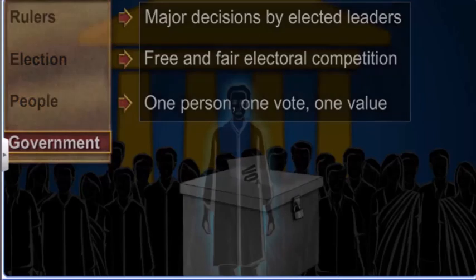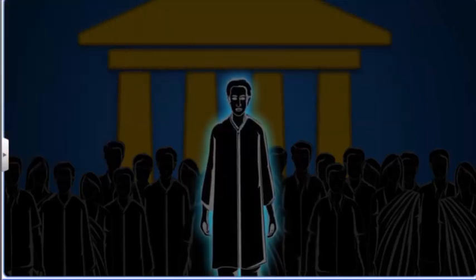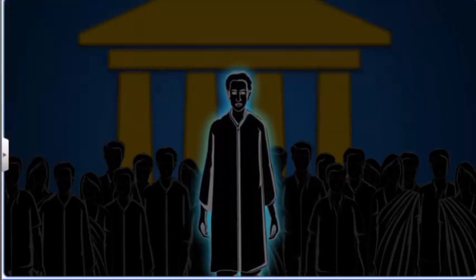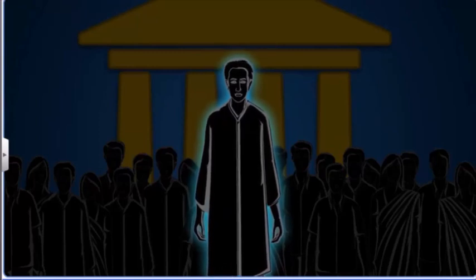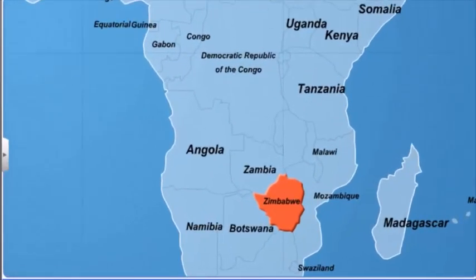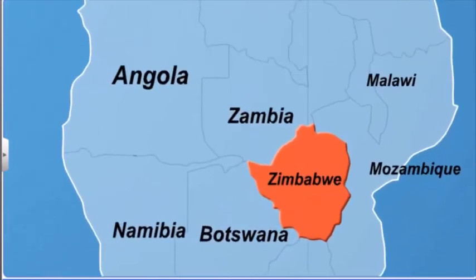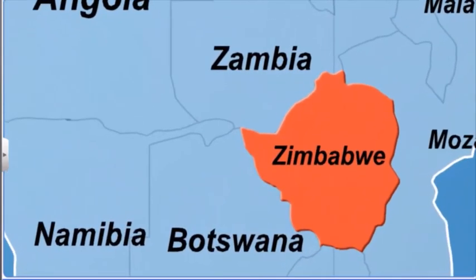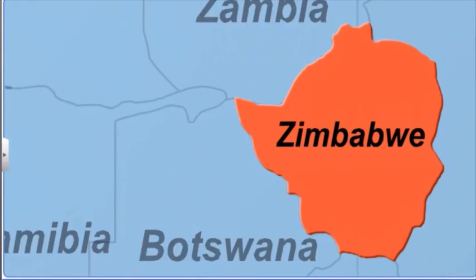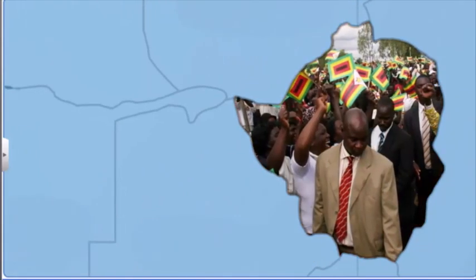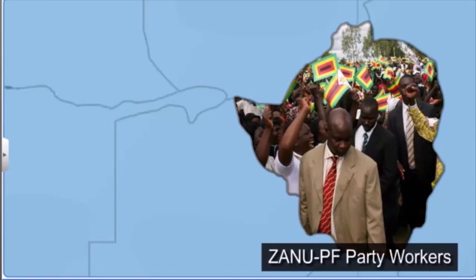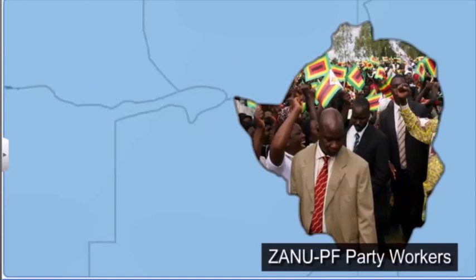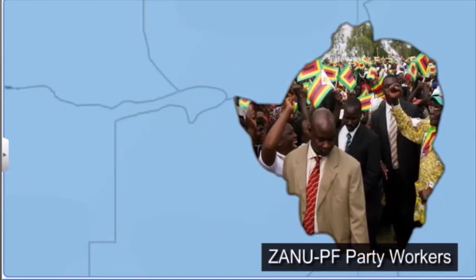It is possible for popular leaders to be autocratic as well, as has been seen in a number of case studies. Zimbabwe was under white minority rule till it attained independence in 1980. Zimbabwe African National Union Patriotic Front, ZANU-PF, the party that led the freedom struggle, has ruled Zimbabwe since then.